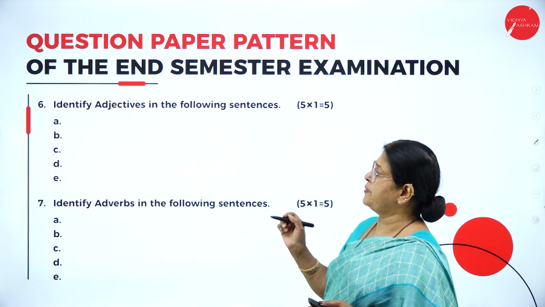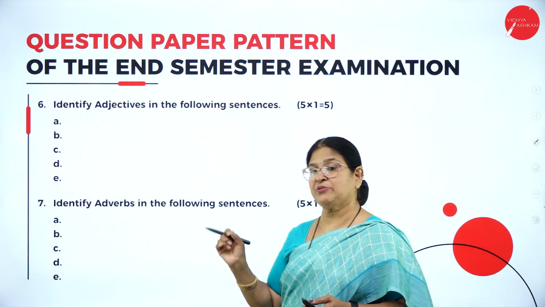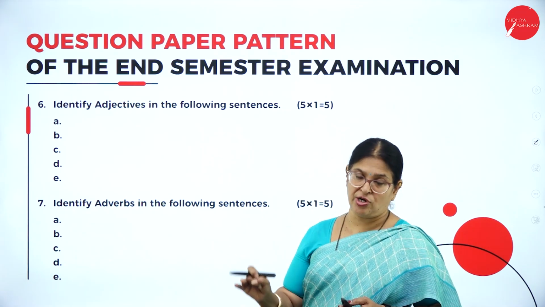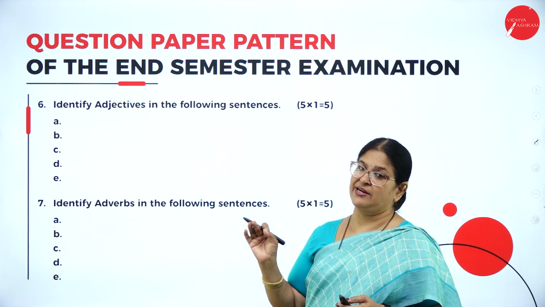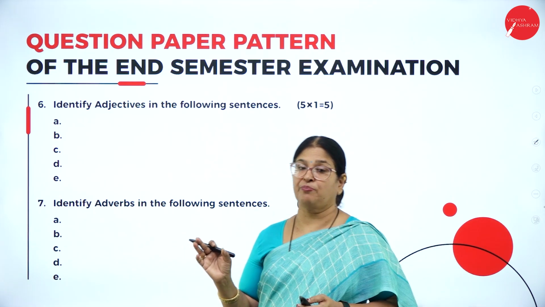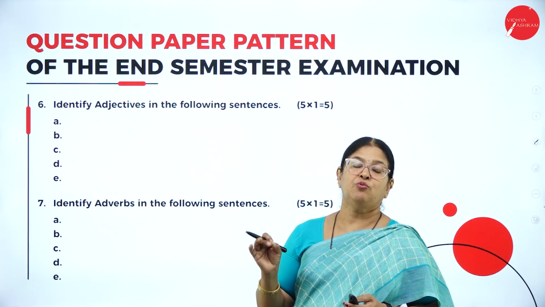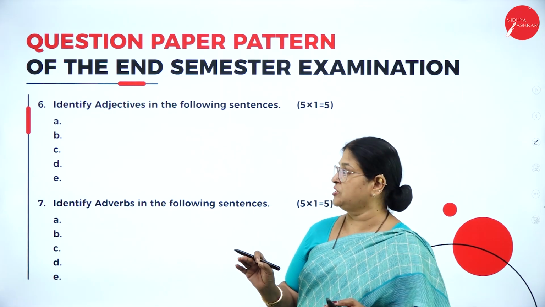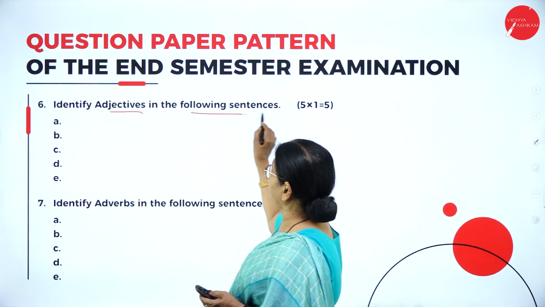Questions 1 to 5 are from the poetry, the short stories and the essays. Question number 6, 7, 8 and 9 is from Unit 4, that is the language component, which includes adjectives, adverbs, words often confused, and conjunctions. The sixth question is: identify adjectives in the following sentences.